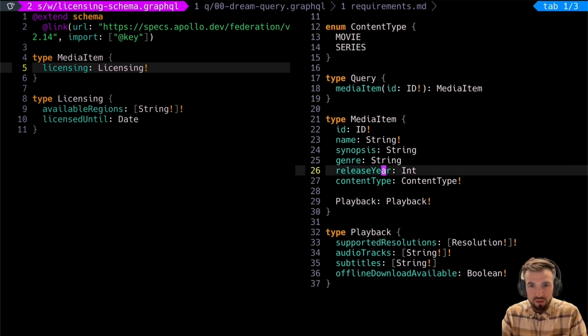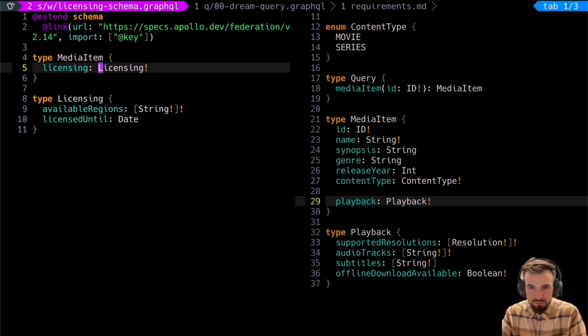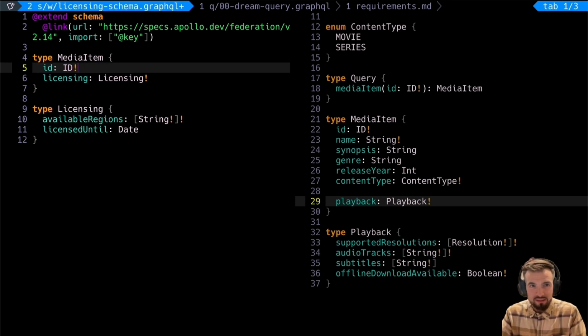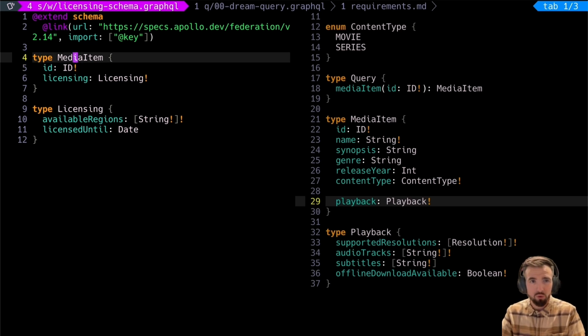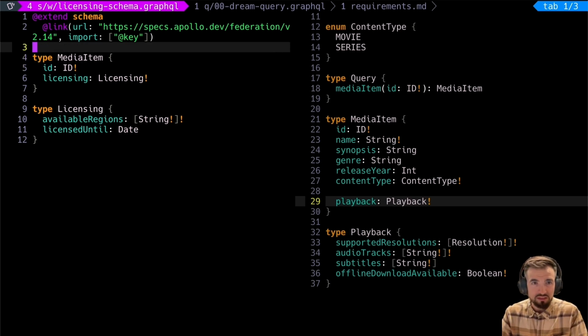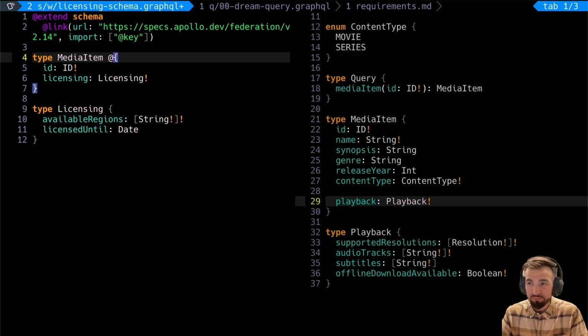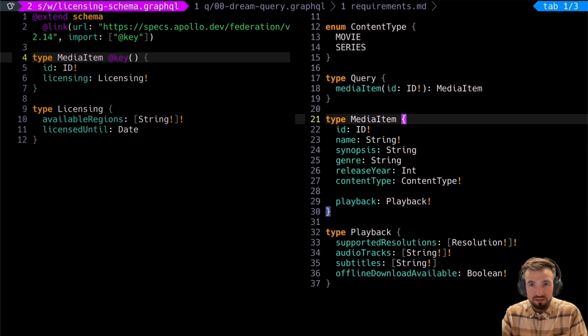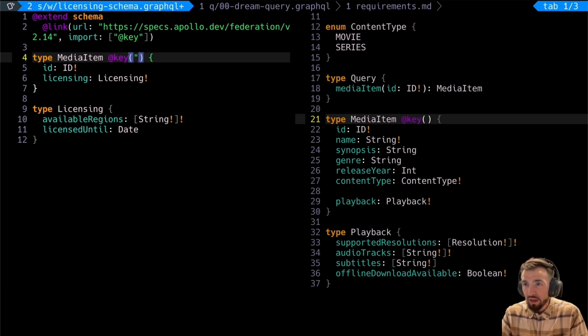So let's go ahead and refer to that field. And I just realized I did an uppercase P instead of a lowercase p here, so got to fix that. And we're going to go ahead and declare the ID field. And this is going to be important later on, because the glue that holds these two entities together is this directive that we're importing called key. Okay? And we need to add that in both places now, because this one notion of an object, media item, is now being referred to in two subgraphs. Okay? And we're going to go ahead and give it fields ID.